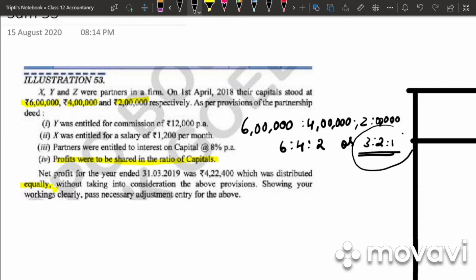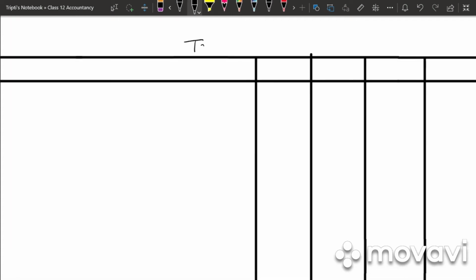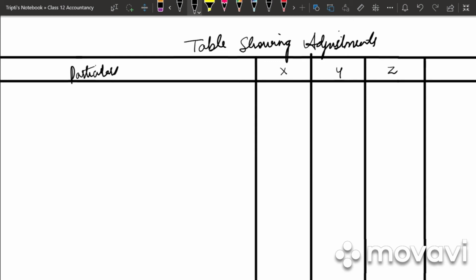The profits had to be distributed in the ratio 3:2:1, but again they were distributed in the wrong way, that is equally. So the first thing we will have is a table showing adjustments. We have particulars. We have 3 partners, that is X, Y, Z and total.